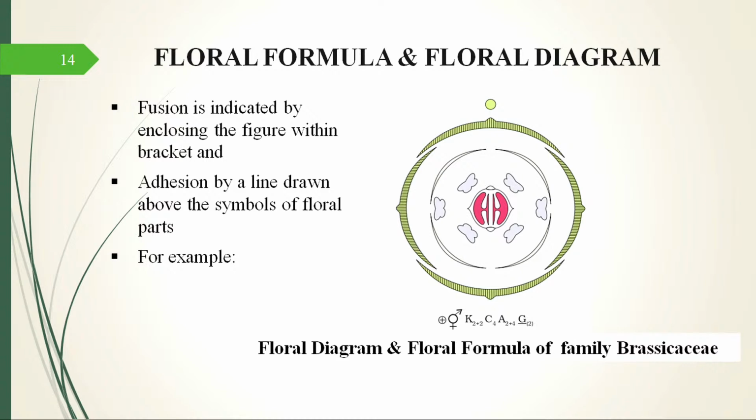Then K is the calyx. Now in the diagram you can see that two sepals are in front of each other and two are in front of each other. So it is in the form of a cross. It is Brassicaceae, earlier known as Cruciferae. Because the shape appears to resemble a cross, that cross is represented. So two sepals are outside and two are inside. That is why we have written the floral formula as K 2 plus 2. So 2 plus 2 means they are not in a single whorl, they are not together.